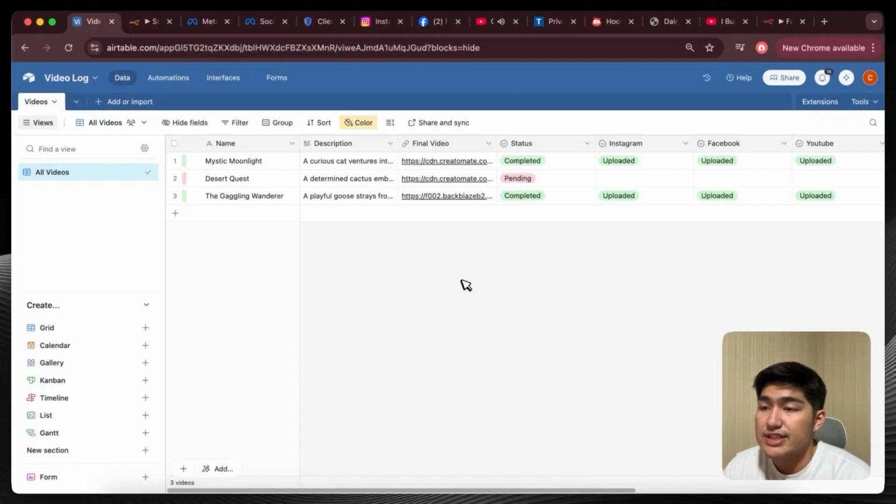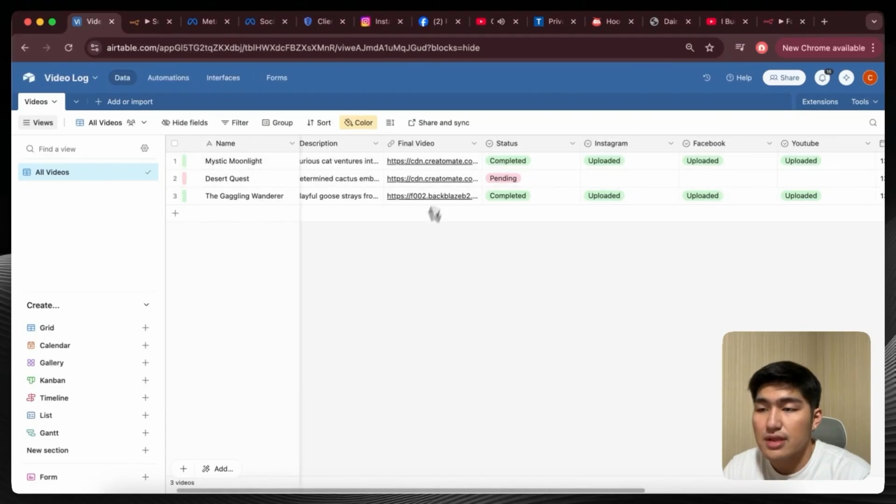You can see over here, I've actually created an Airtable from the previous video, and these are the specific fields that I have. I start off with simple fields like the name, the description, as well as the final video link, right? For this specific Airtable, I have created a couple of fields, but I'm going to go through the important ones and the ones that you can modify to fit your own specific workflow. The first field is the name, and the second one is the description. The third field I have is final video, and this is a link for the specific video that we have created from our video generation system.